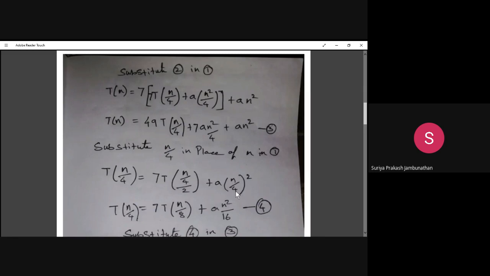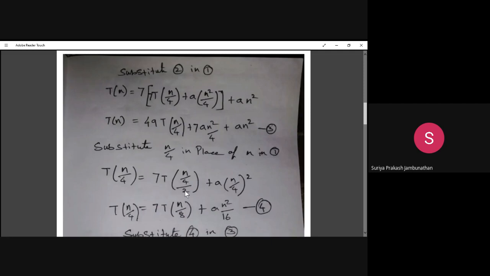So a n square can be modified as a into n divided by 4 whole square. So we are substituting n divided by 4 in equation 1, and we got this particular equation. Next, we are just simplifying the above one.